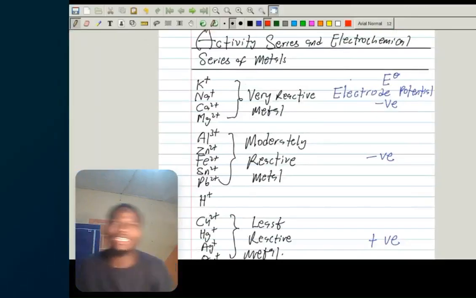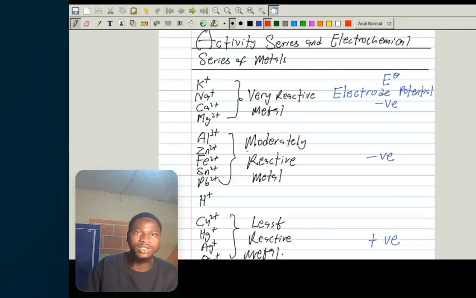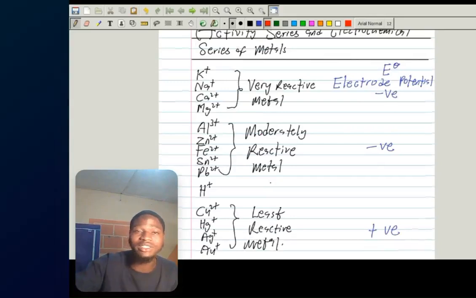Now, let's look at the next concept. The next concept is the activity series and electrochemical series of metals. I've jotted some important points for us here, and please pay attention so you get this concept clearly. I've sectioned metals into three groups. The first group are the very reactive metals. The second group are the moderately reactive metals. And the third group are the least reactive metals.